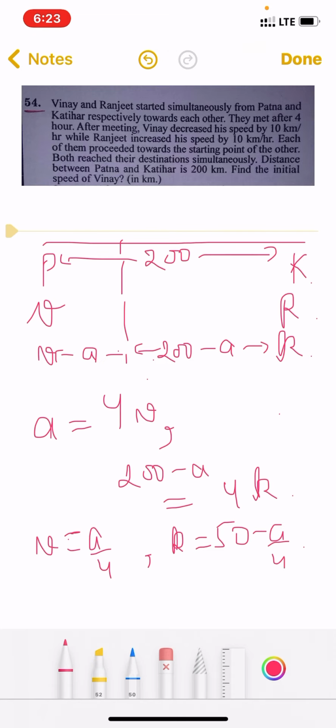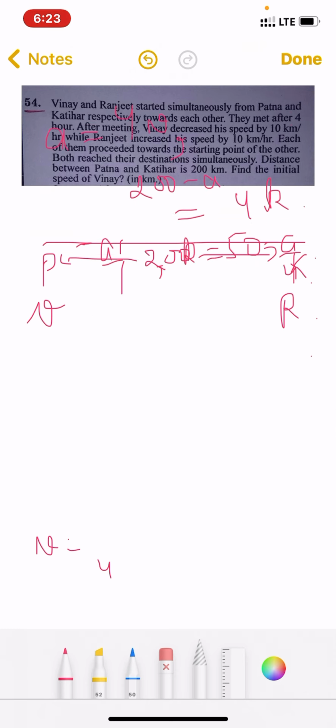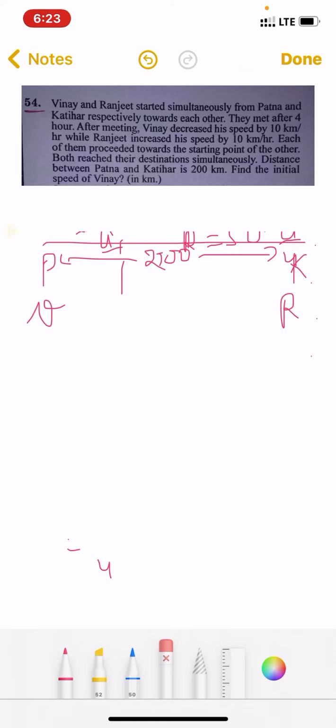So we got two equations. Let's keep this aside. We will be using them later on.